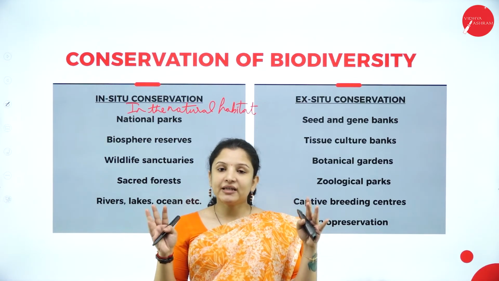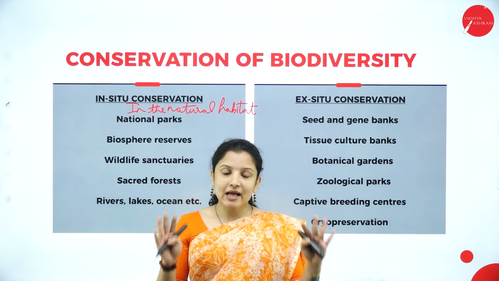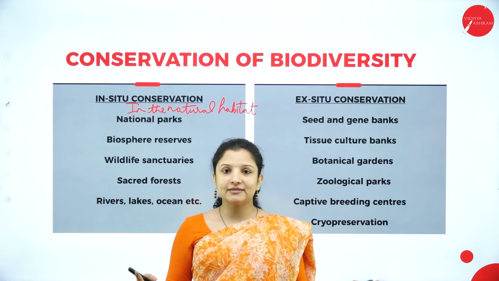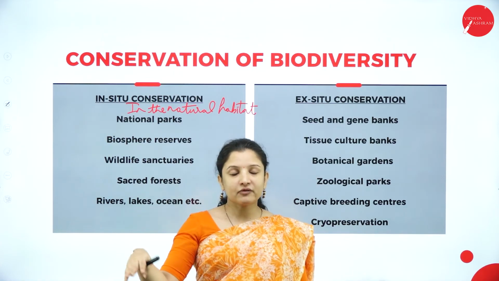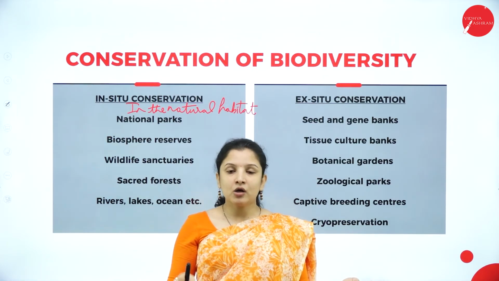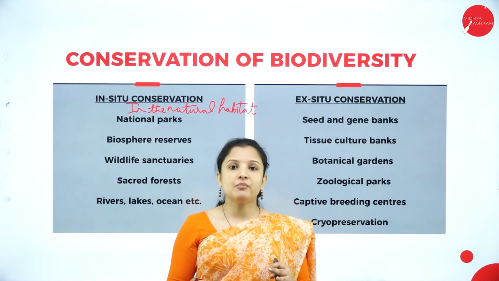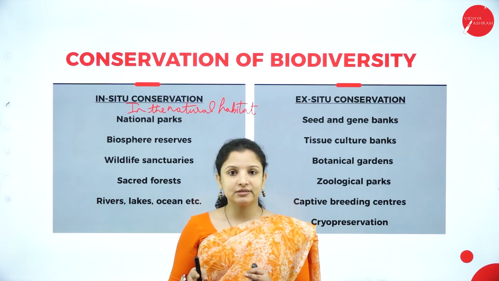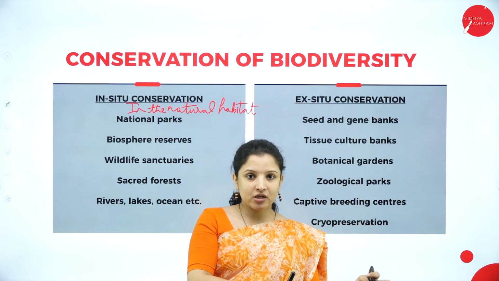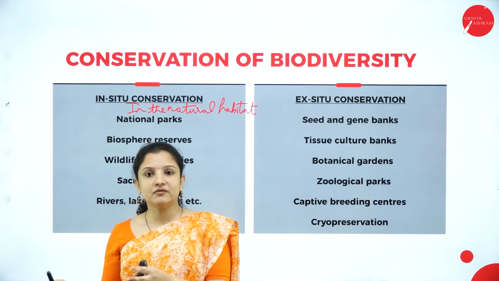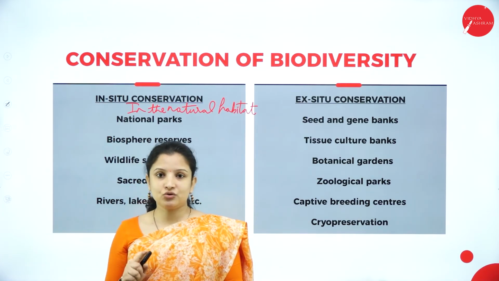Say for example, there is a national park. National park is obviously a natural forest area. Some of the areas they would have considered as a national park wherein human beings are not allowed. So in that area itself, if the animal is conserved, it will be in situ conservation. Now from that national park, if you remove it, bring it to a zoo and try to conserve the animal, it will be ex situ conservation.